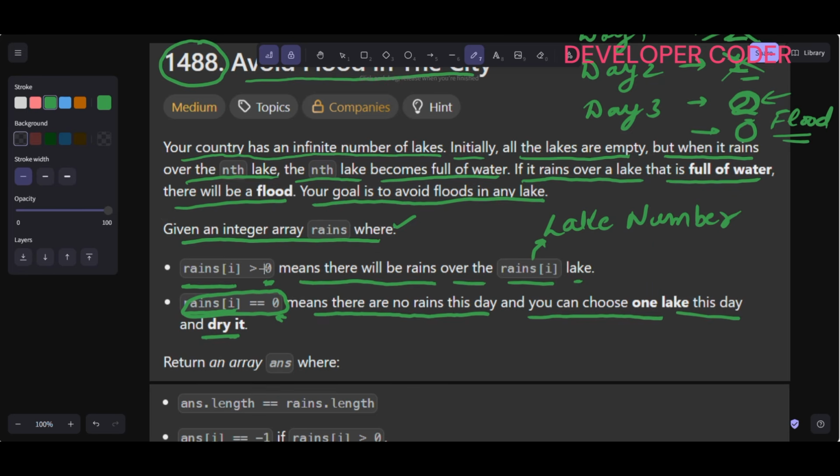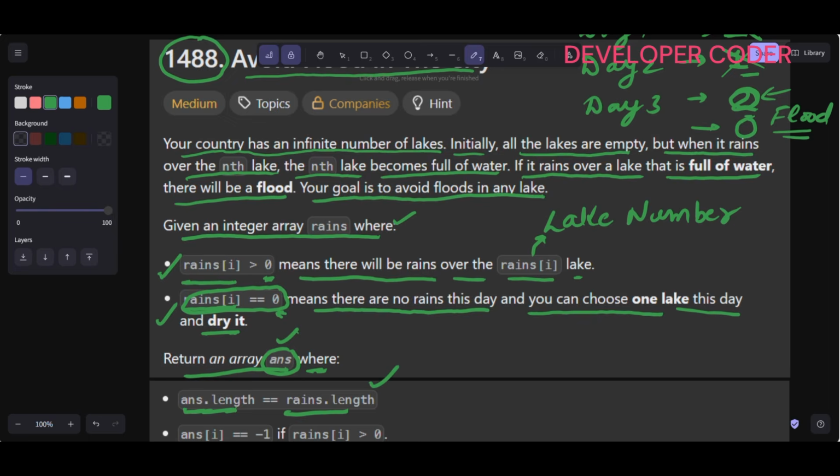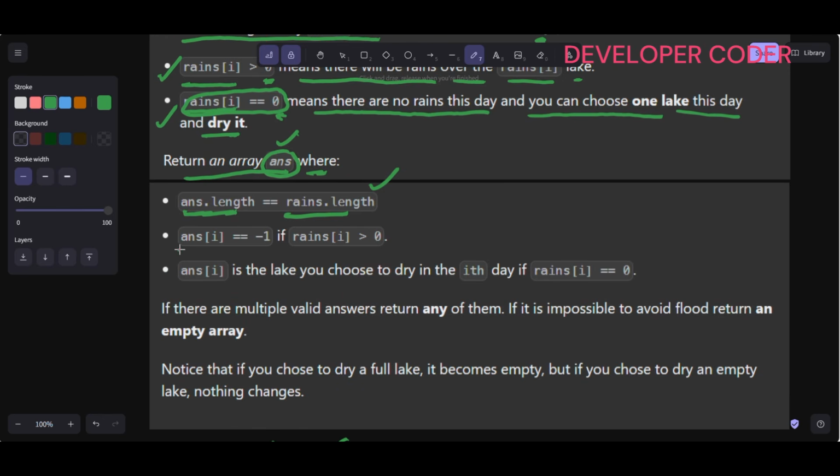So I hope that you guys are clear with these 2 points. And we have to return an array answer, so the output is going to be this array answer, and this answer's length is going to be the same as rains.length. And answer[i] will be -1 if rains[i] is greater than 0.